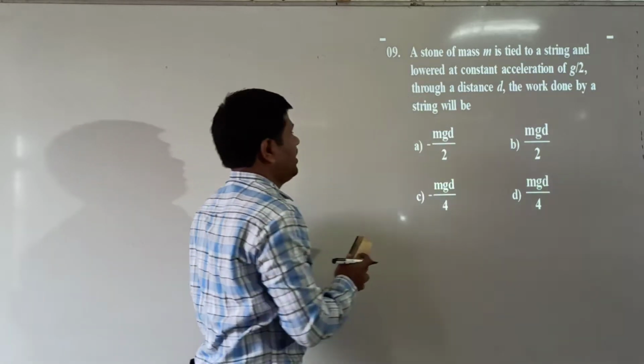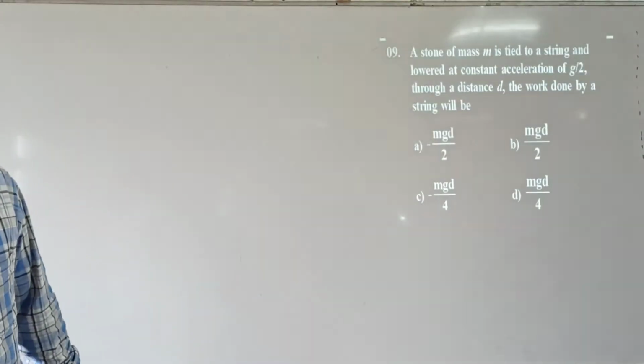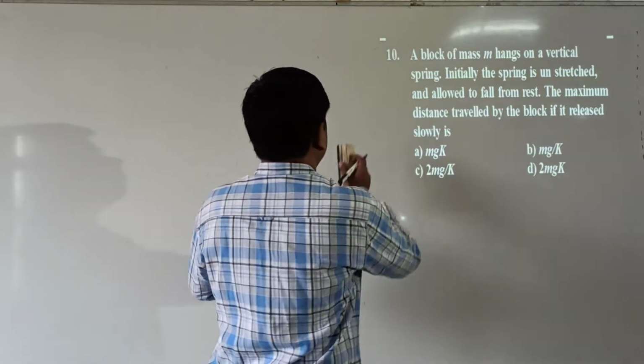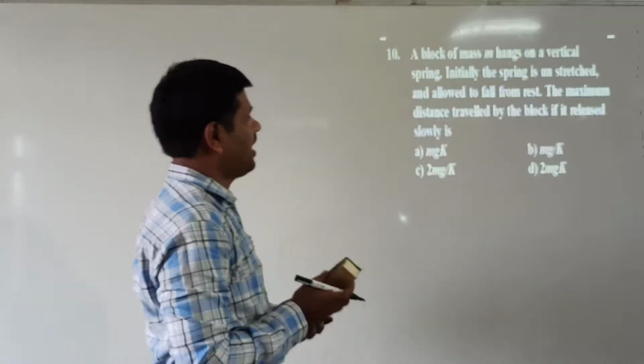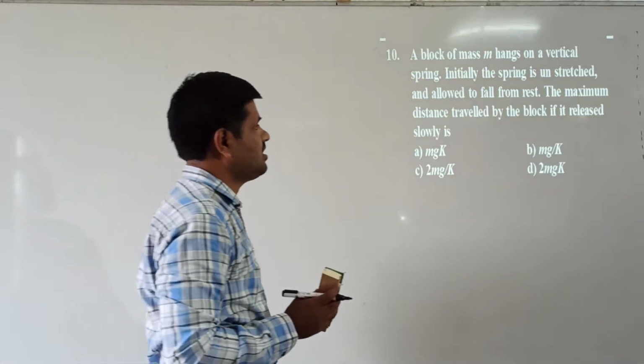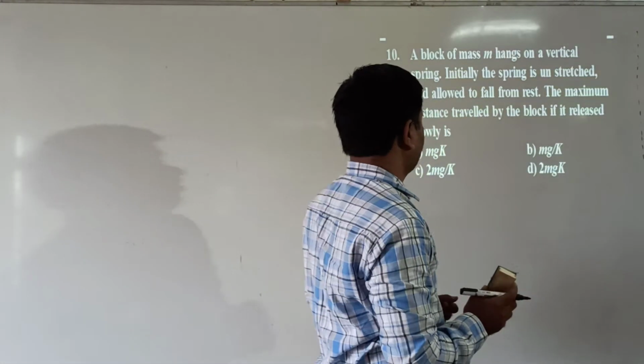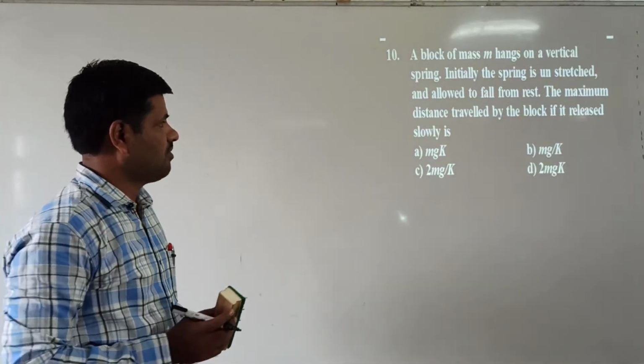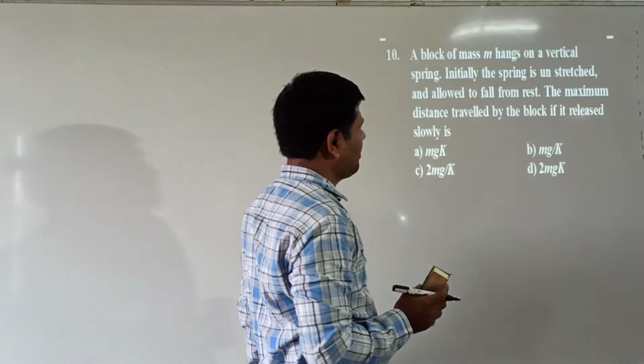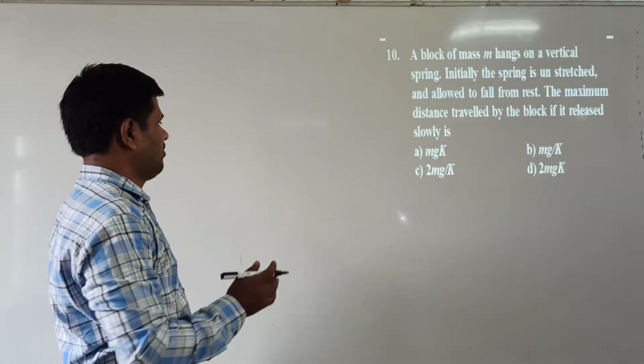Right. Next we go to question number 10. A block of mass m hangs from a vertical spring. Initially the spring is unstretched and the block is allowed to fall from rest. Find the maximum distance travelled by the block if it is released slowly.